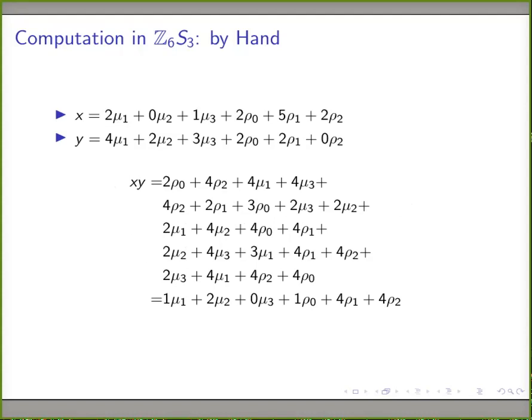What is the coefficient of mu1? In the first row, if you look, it is 4. Then 4 plus, second row, there are no terms. The third row, there is 2. 4 plus 2 is 6, which is 0. We can ignore the terms so far. Coming down, 3 mu1 plus 4 mu1 is 7 mu1. 7 is nothing but 1 in Z6. Therefore, it is 1 mu1. In a similar way, we can compute all the terms. And this is how we can do it manually.